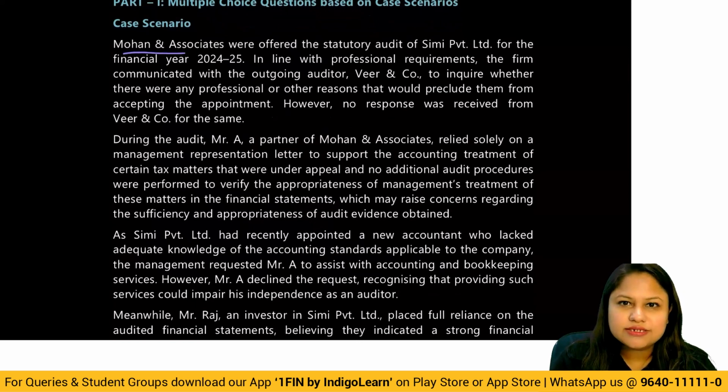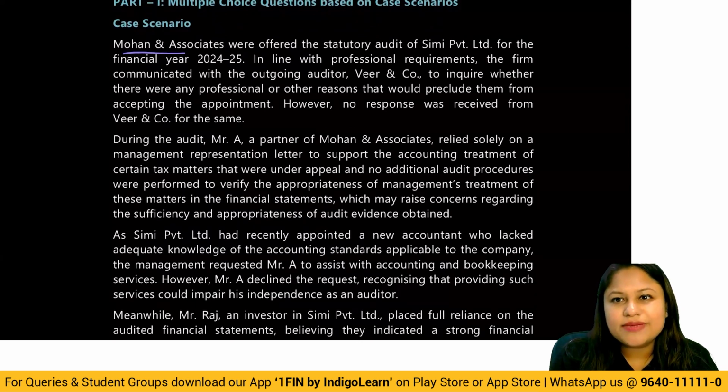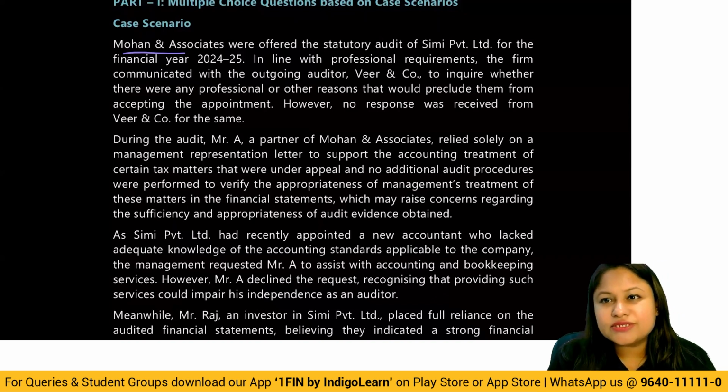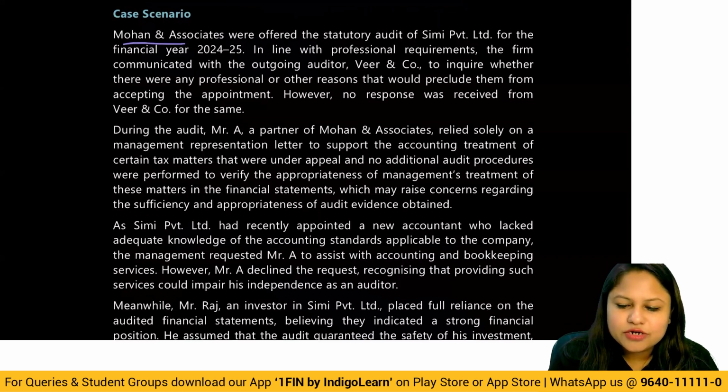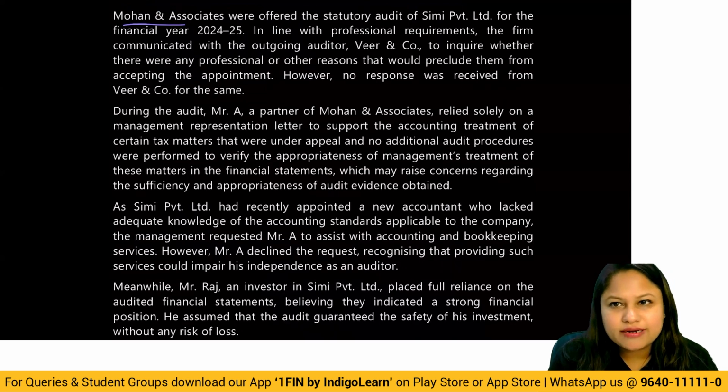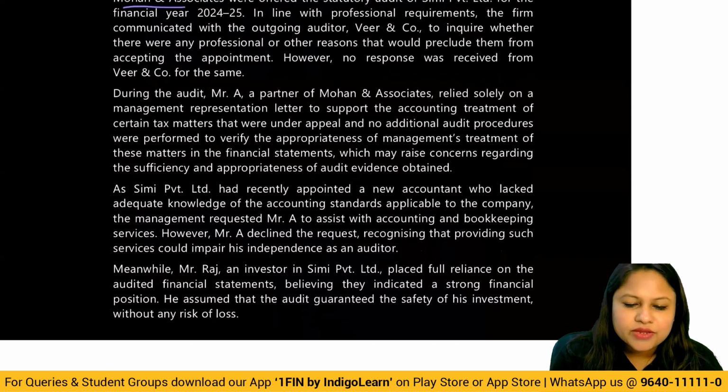So the question is, the outgoing auditor has to be informed by the incoming auditor if there is any reason that they should not be accepting it or are precluded from it. Should I accept the engagement or not? There is a requirement by professional ethics itself that you have to communicate to the outgoing auditor before you accept the appointment. However, no response was received from Veer and Company for the same. That means the outgoing auditor has not given a reply to the incoming auditor, that is Mohan and Associates.